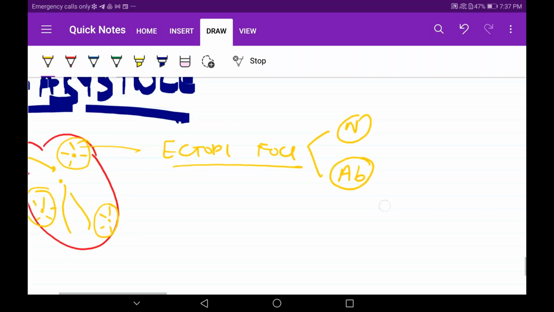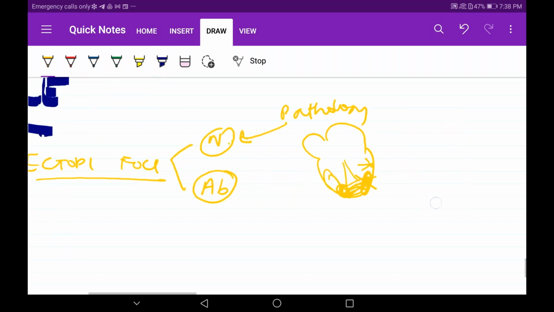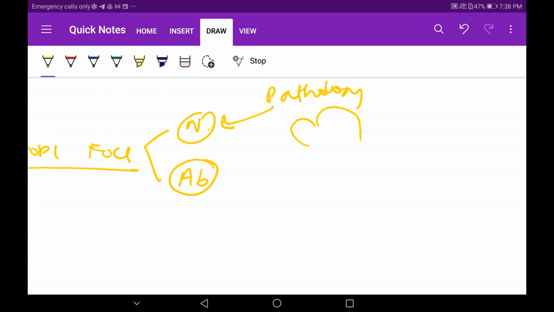When there is a pathology, suppose this is our heart and this area is damaged due to ischemia, this part of the heart is not working, not getting blood supply. Or the right ventricle completely is not getting it. So ectopic foci will start in the left ventricle, sending its ectopic beats from the left ventricular musculature. So this is an ectopic beat, when the heart requires the muscle to produce it.